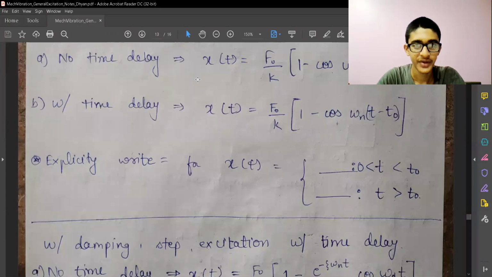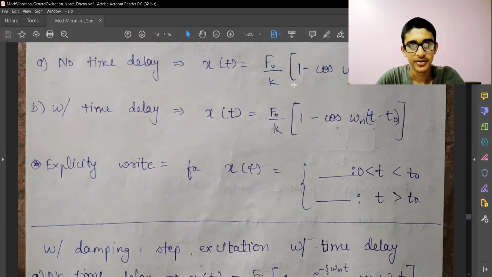We have no time delay, we have step excitation, and the without damping case. So the response will be something like this: 1 minus cos omega n t, into F naught by K. F naught by K is force upon stiffness, that is some displacement, into some factor. Now we have the case with time delay. With time delay we just replace t with t minus t naught, and t naught is the time from which I start exciting the system with that force F naught.